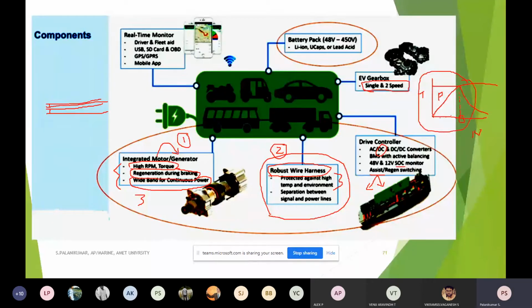This is the speed, from 0 to whatever speed it reaches, which is the base speed. Until then I can maintain a constant torque. So automatically we need not have any gearbox.